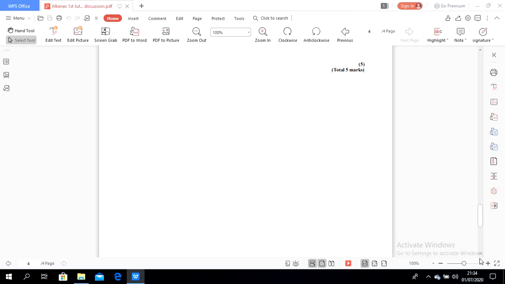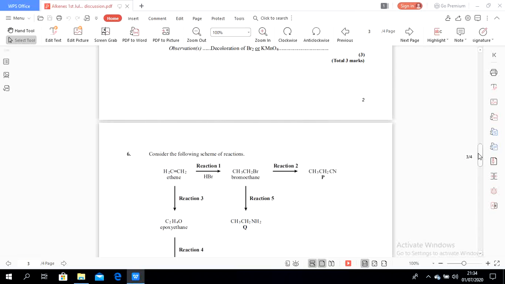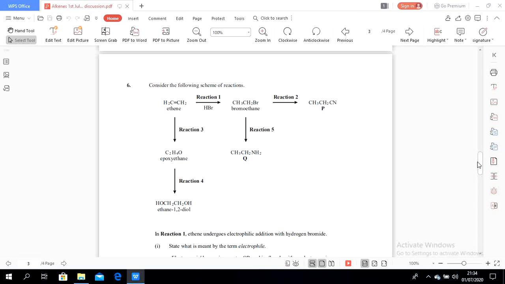Okay, so this is the last of the questions. We discussed all of them, from number 1 until the last, number 6. Today I also attached another question about alkene for you to solve at home. So please open your Google Classroom and download the worksheet. Tomorrow we will discuss today's homework again.